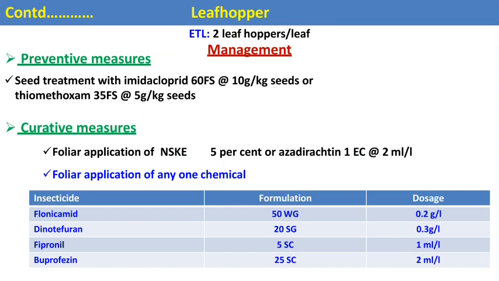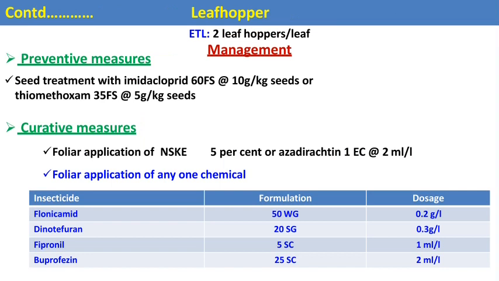But we can monitor this pest with the help of a yellow sticky trap. We can use a yellow sticky trap to attract the adults of the leaf hoppers. And if you go for chemical control, these are some of the recommended insecticides in cotton crop, which is recommended by the CIB and RC, Central Insecticide Board and Registration Committee.